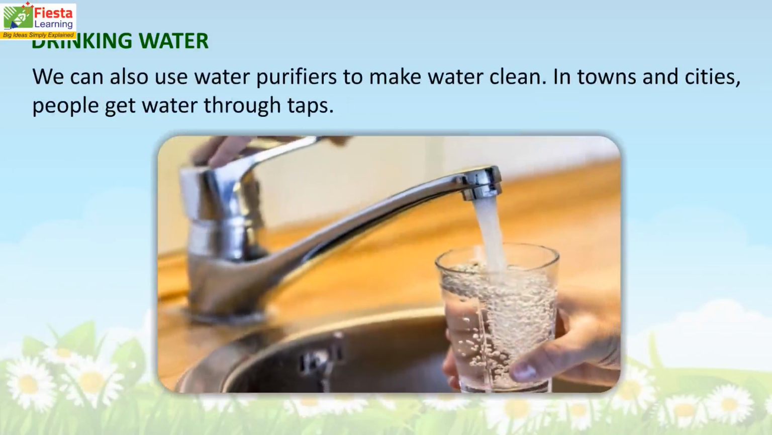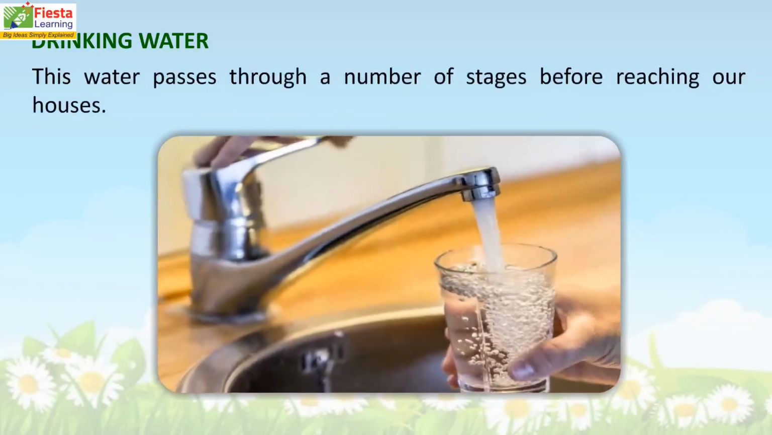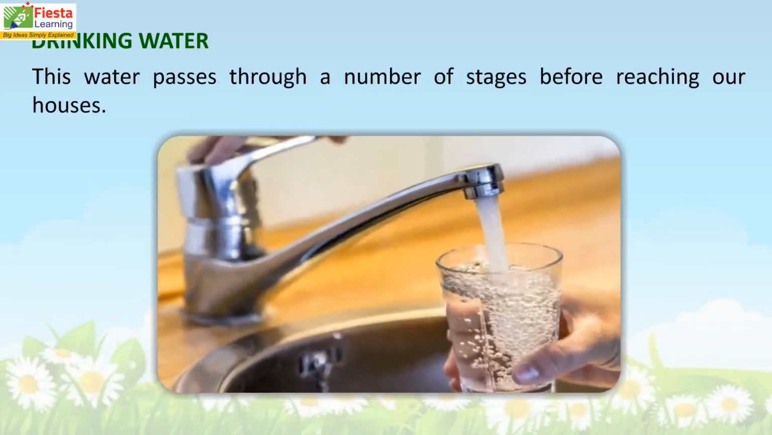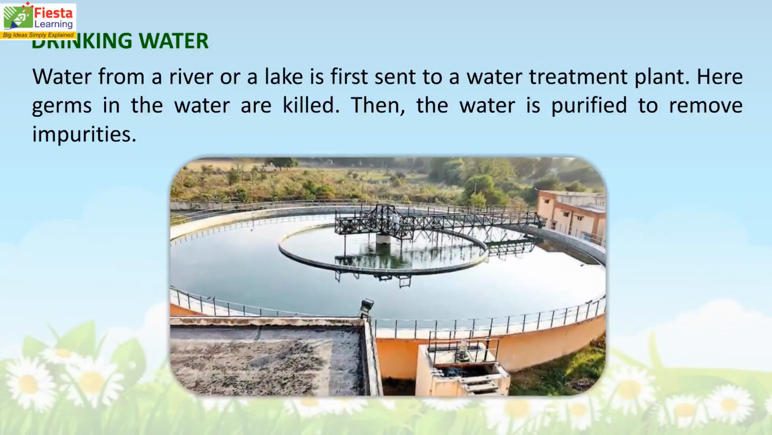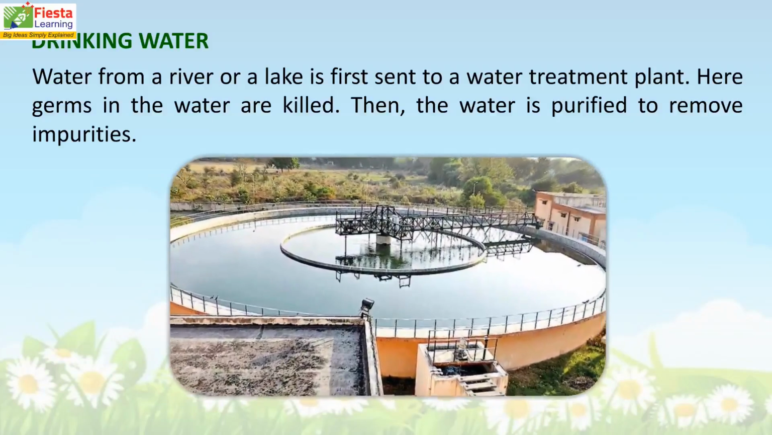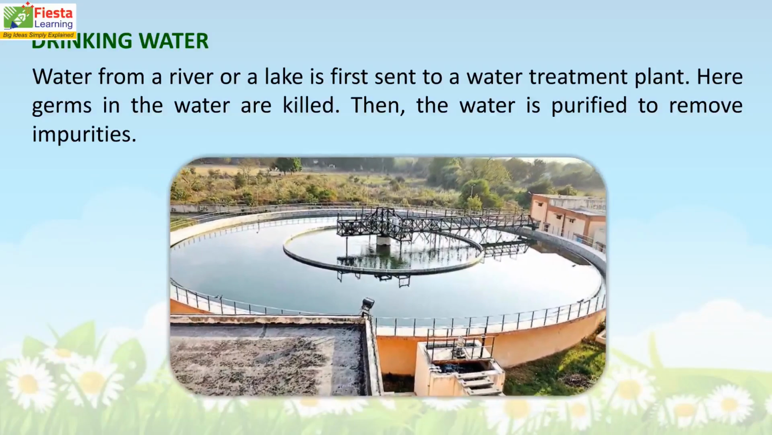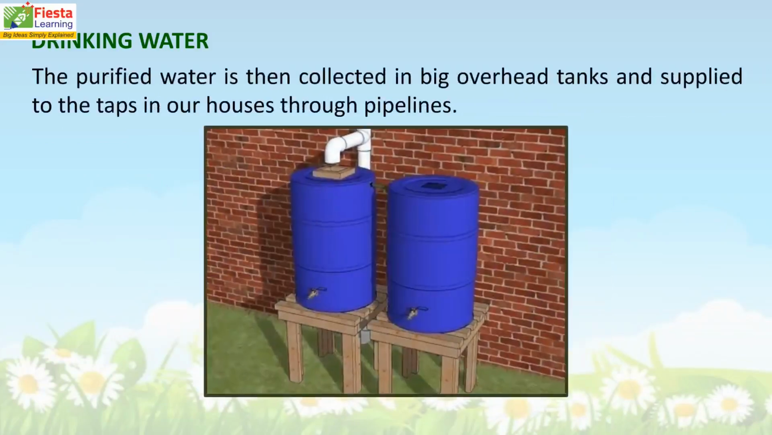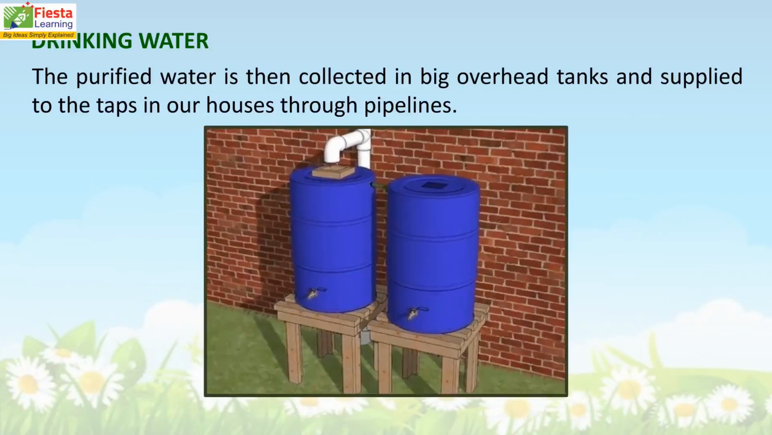In towns and cities, people get water through taps. This water passes through a number of stages before reaching our houses. Water from a river or a lake is first sent to a water treatment plant. Here germs in the water are killed. Then, the water is purified to remove impurities. The purified water is then collected in big overhead tanks and supplied to the taps in our houses through pipelines.